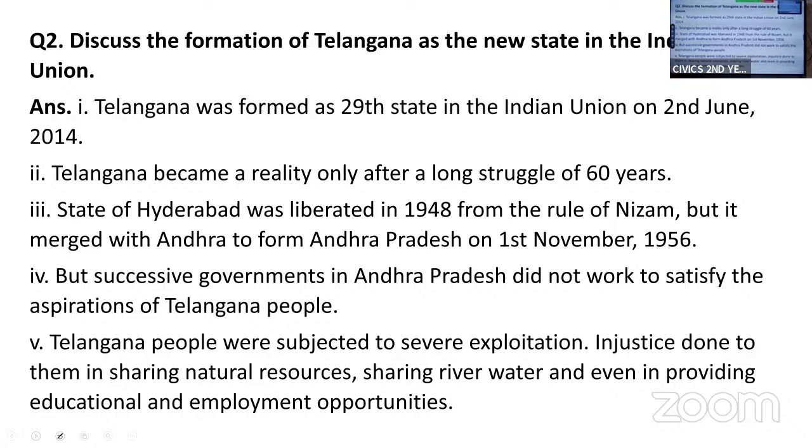Just now we discussed that on 2nd June 2014, Telangana became the 29th state of the Indian Union. The reality of Telangana came after a struggle of 60 years.